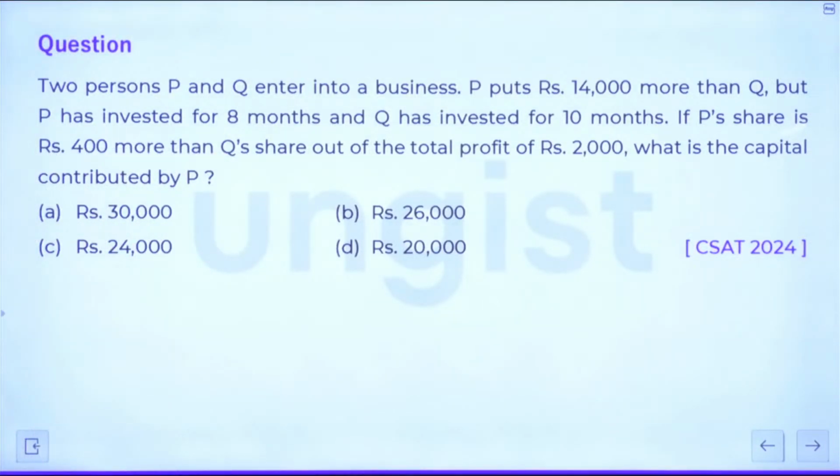Just read the question. Two persons P and Q enter into a business. P puts rupees 14,000 more than Q. But P has invested for 8 months and Q has invested for 10 months. If P's share is 400 more than Q's share out of a total profit of 2,000 rupees, what is the capital contributed by P?